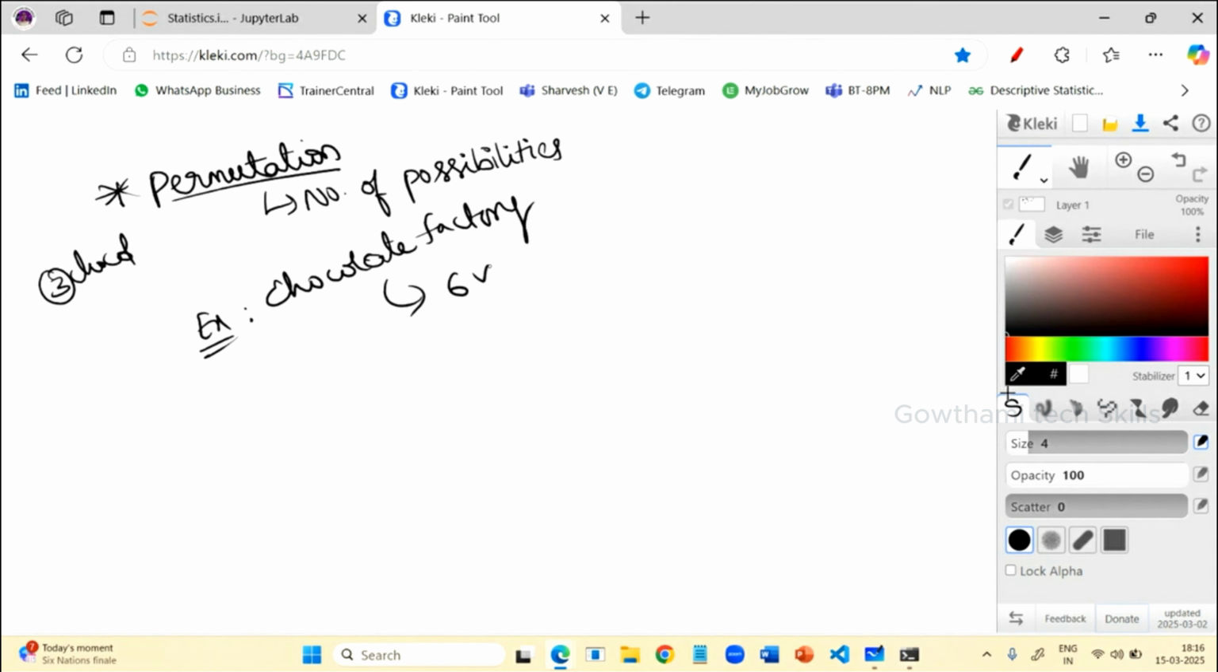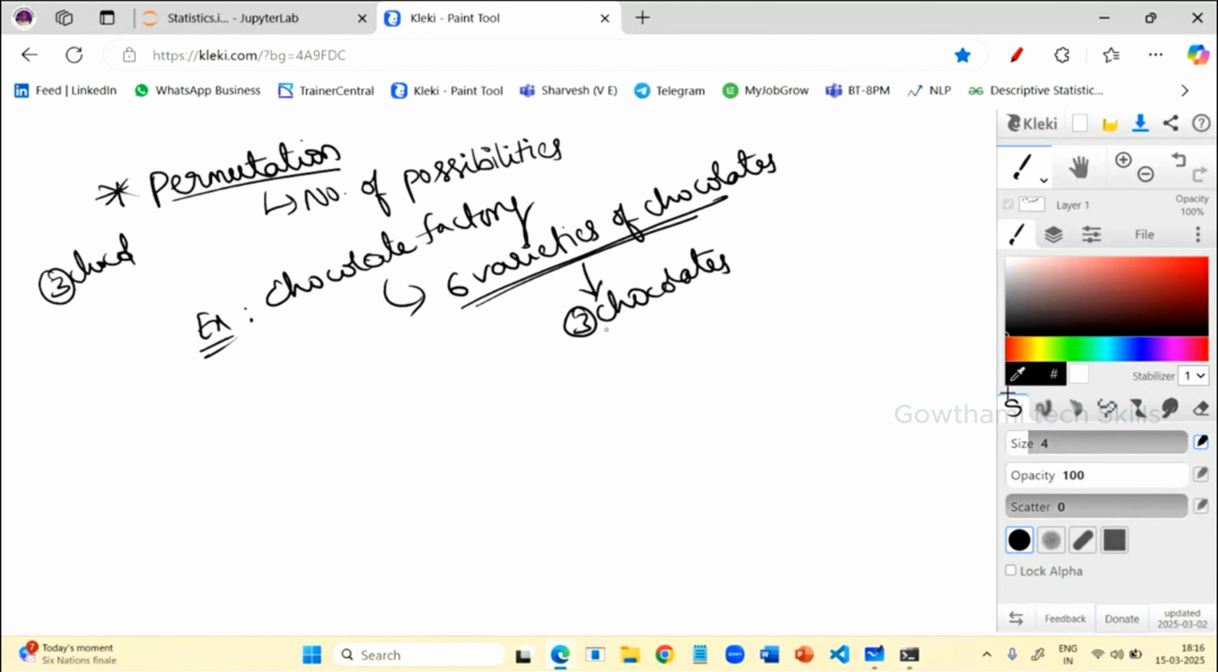There it has 6 varieties of chocolates. Among the 6 varieties of chocolates, the teacher said to pick 3 chocolates from the 6 chocolates. So then how do we do it? We need to pick 3 chocolates. How can you pick 3 chocolates from the 6 varieties?